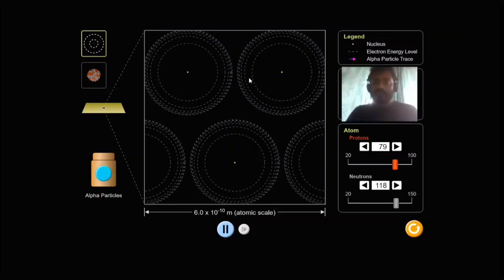These are the atoms we are talking about, where the central points are representing the nucleus of the atom, and the shells around here are representing the electrons in which the electrons are revolving around it. So this is how we are going to understand the Rutherford gold foil experiment. Now these alpha particles bombarded, as you can see, are passing without any deviation. Majority of the alpha particles are passing without any deviation, a few alpha particles are getting deviated as they pass